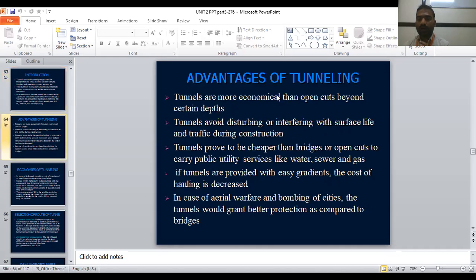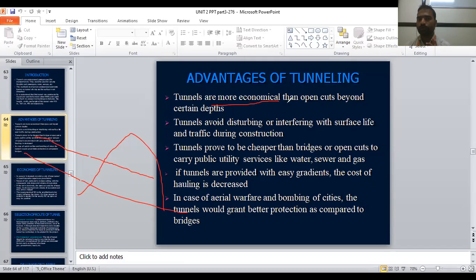Advantages of tunnels. What are the advantages? Tunnels are more economical than open cuts beyond a certain depth. See, if the road is moving like this and there is a hill, to open cut and remove it, the money required is simply a waste of time and money. So we should open only as much as needed, up to some depth only. Beyond that depth we are not supposed to construct. That's what he is explaining.